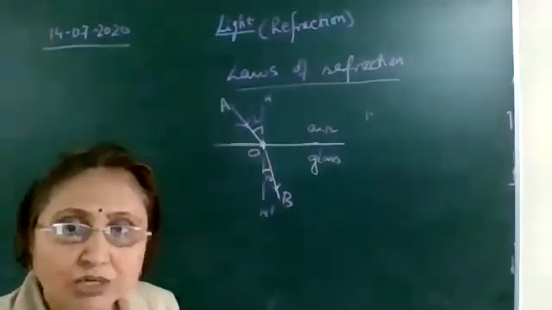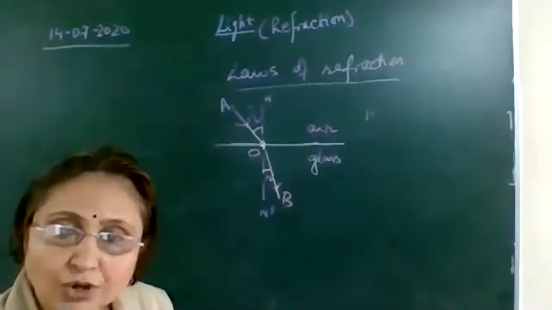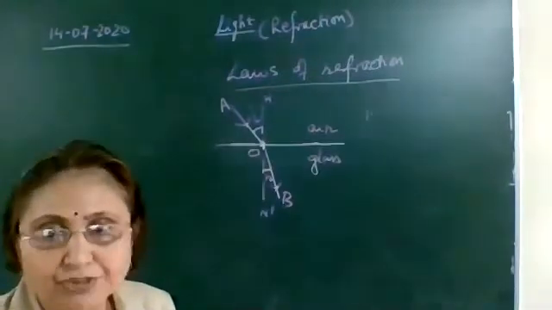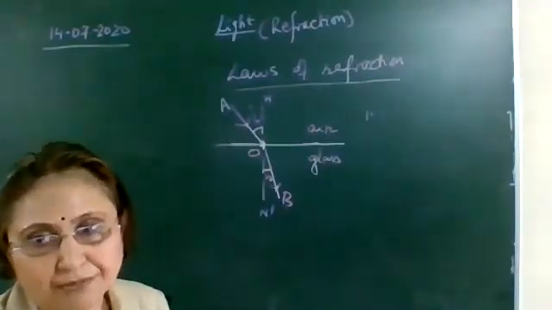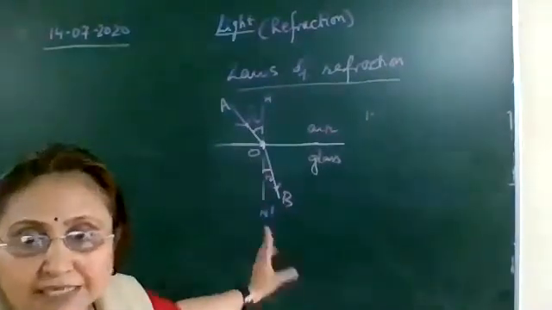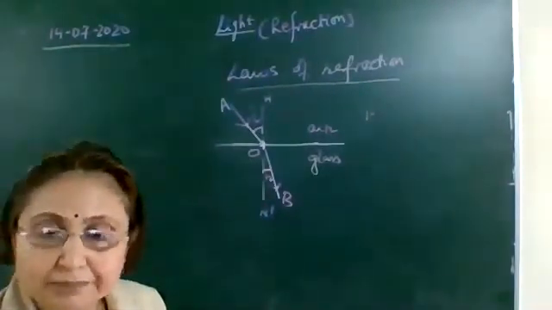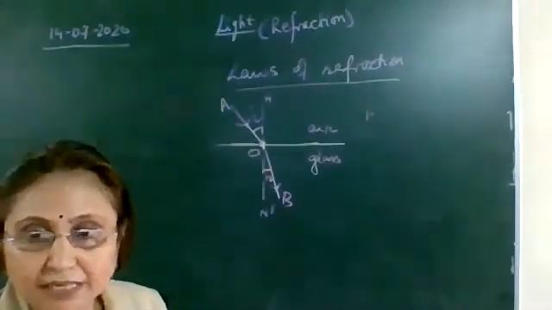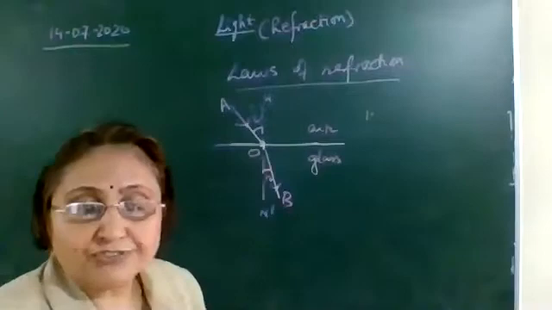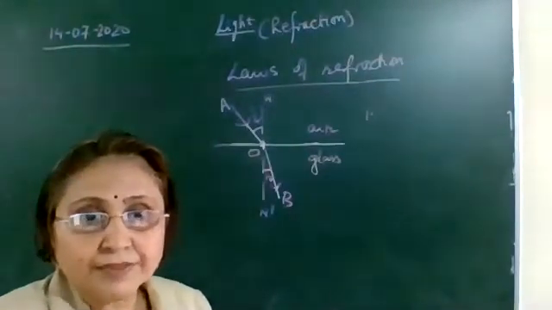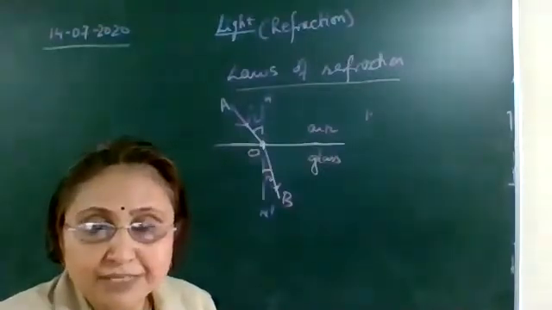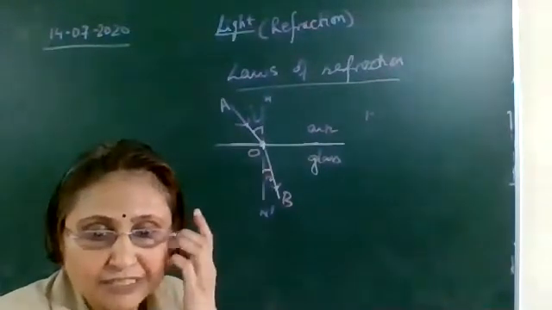Right? And when you are drawing in your copy, you can draw all the three rays on the sheet of paper, on the plane of your paper, on the surface of your paper. So all these three rays lie on the same plane. They can be drawn on the same surface. So draw this figure and write the first law. Laws of refraction, first law. Let's complete the first law, then we'll proceed to the second law.